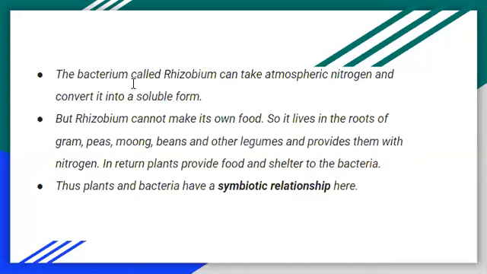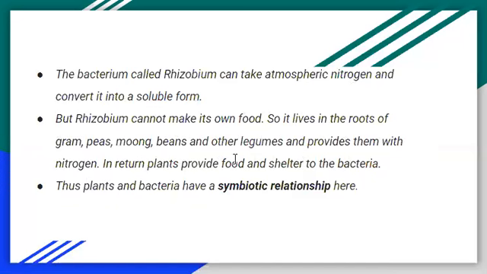So a bacteria which is known as rhizobium, about which we have studied in the symbiotic relationship, lives in the root nodules of the leguminous plant, and there it converts the atmospheric nitrogen into its soluble form. But the rhizobium cannot make its own food. So it lives in the roots of gram, peas, moong, beans, and other legumes and provides them with nitrogen.